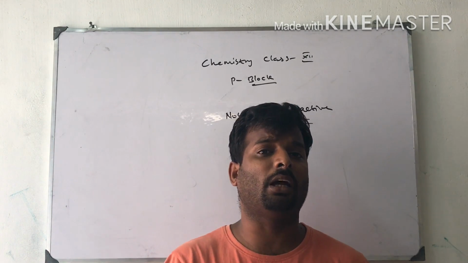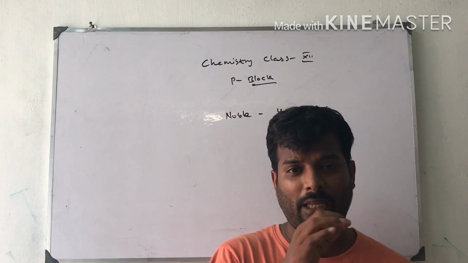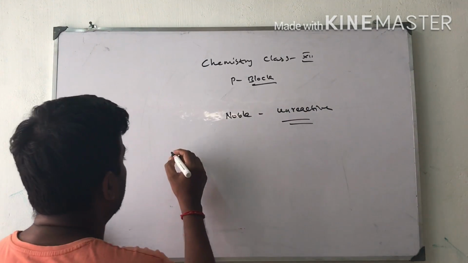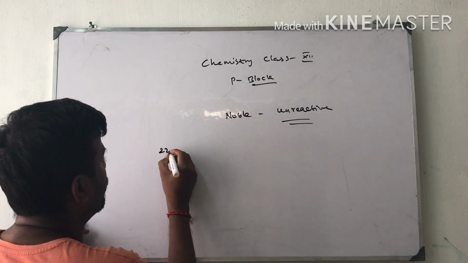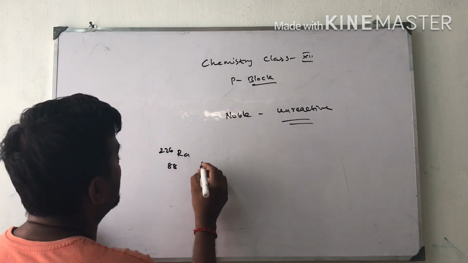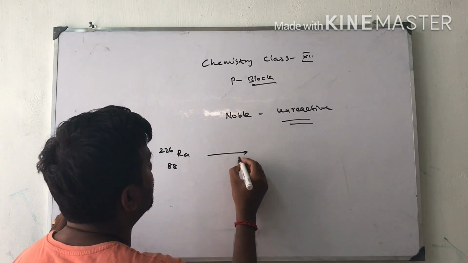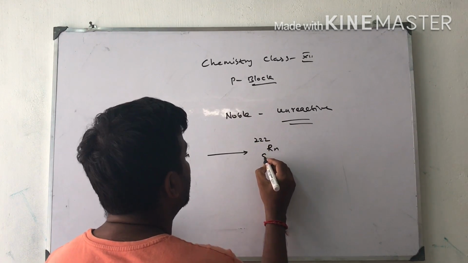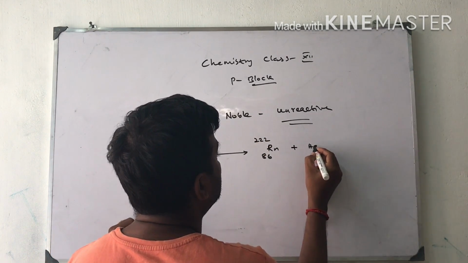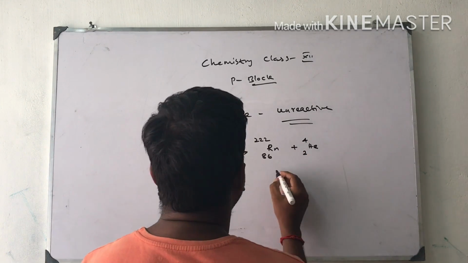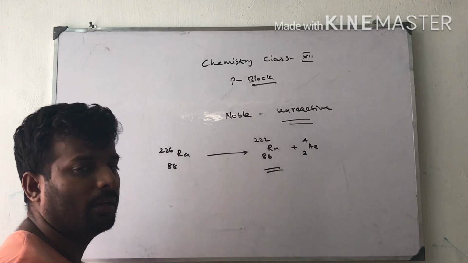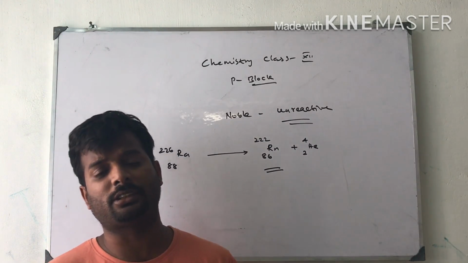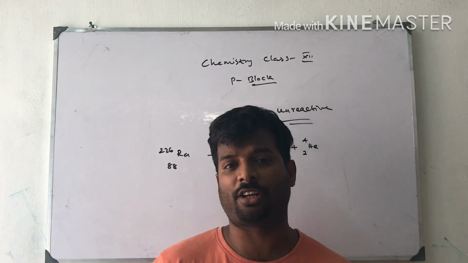It is obtained from the decay of radium. For example, radium with atomic number 88 and mass number 226 gives radon 222, atomic number 86, plus helium 4, atomic number 2. This is the way radon is obtained. The radioactive disintegration of radium gives traces of radon.